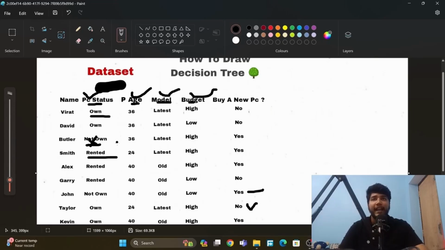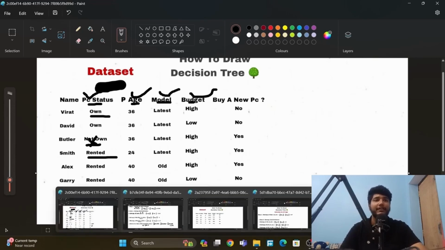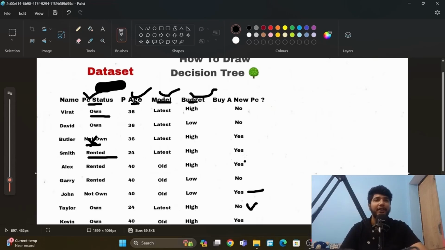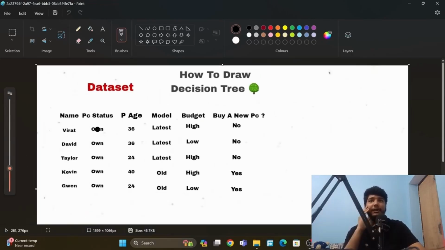Now we will separate on and rented from here because we don't need not on. So here is the data after that, and we will get yes and no for on and rented only, not for not on. So this is the data here. We have separated this data. This is the person name and this is the PC status. We want to calculate for on. This is the age. We have already selected on here, and now we will select which one will be the node. So we will calculate entropy and information gain again for percentage, model and budget.